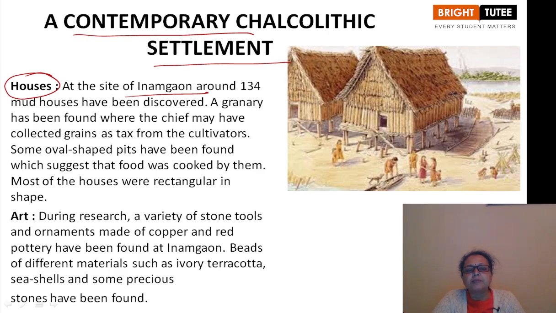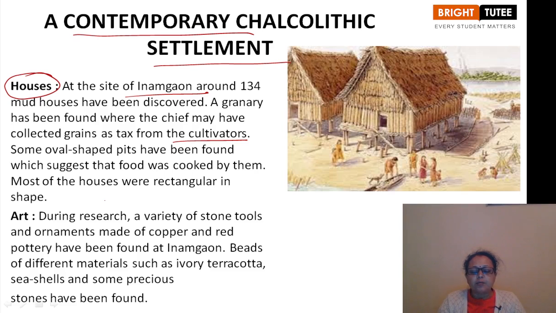A granary has been found where the chief may have collected grains as tax from the cultivators. In Harappan sites also, there were granaries in the citadel. They had an urban culture divided into two parts, the citadel and the lower town. The lower town was for the common people, and the citadel was basically for the administrators.